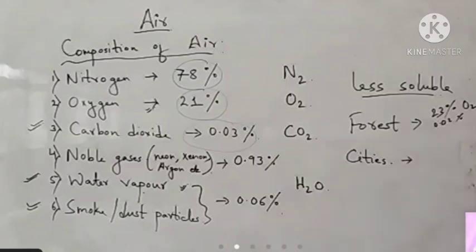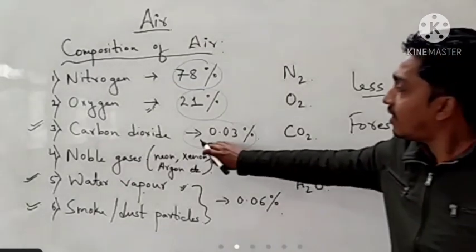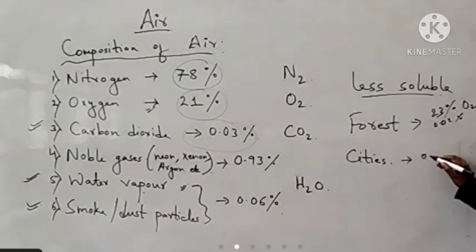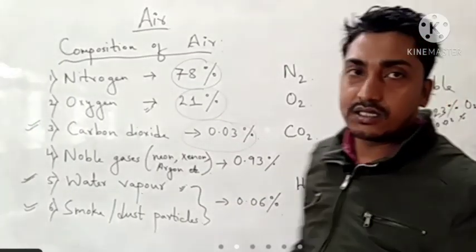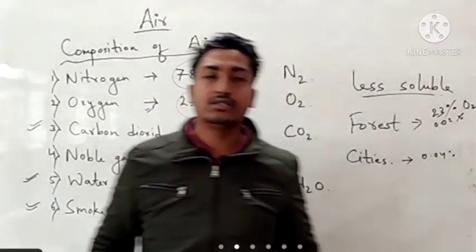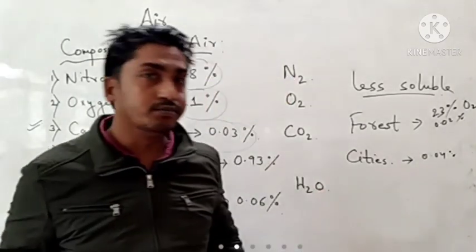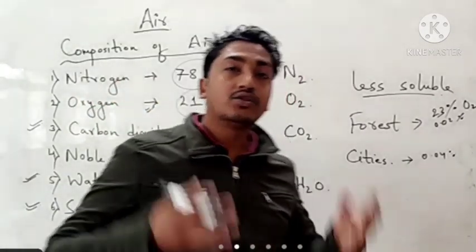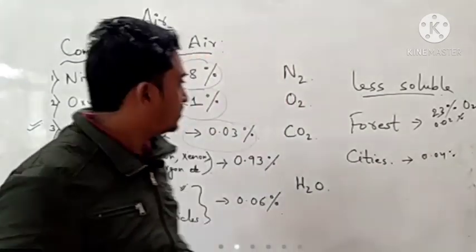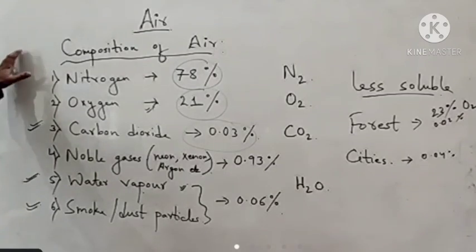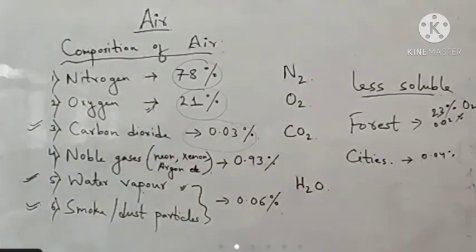Whereas in the cities, the amount of carbon dioxide will be a little bit higher. It can be 0.04% or 0.05%, because in cities there is more exhaust of vehicles, fumes, industries, factories. Okay, so that releases more carbon dioxide. So this was all about composition of air. The percentage of carbon dioxide, water vapor and dust smoke particles in the air keeps changing from time to time and from place to place.